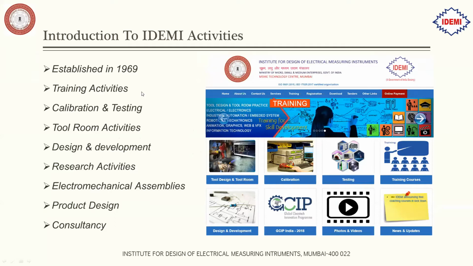First, let us see what is IDMI, an introduction to IDMI and its activities. IDMI was established in 1969. We conduct all kinds of training activities for calibration testing. Also, we have tool room facilities for machining such as CNC, sparking, and we make dies for press tool, molds, jigs and fixtures, and various other types of dies.